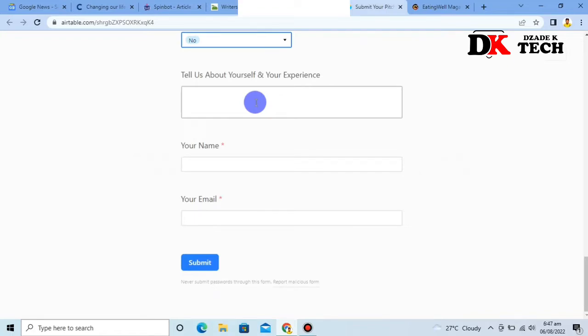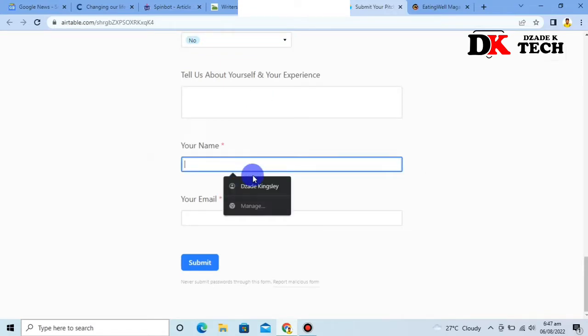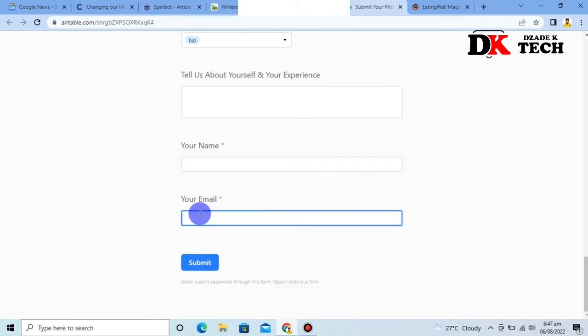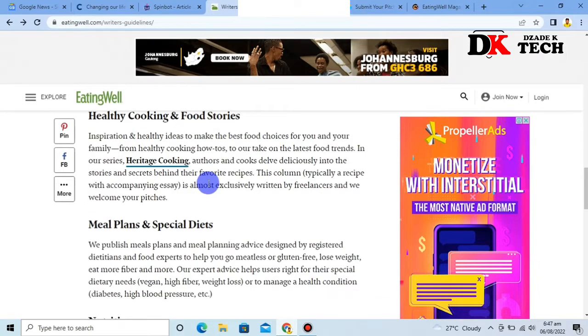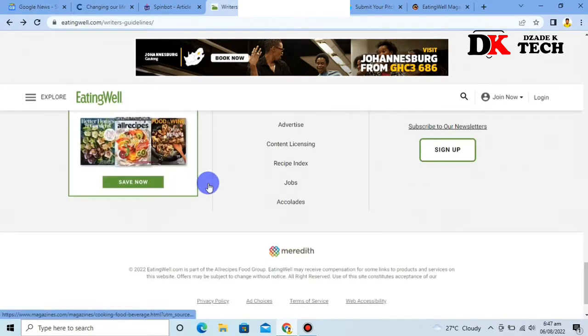Tell us about yourself and your experience. These are similar questions you get asked when you go for a job interview. So anything you think you can add, any CV or something about yourself, just try adding it to that place. When you're done, you put in your name and add your email. If they approve your application, they will contact you on that email. Just hit submit.